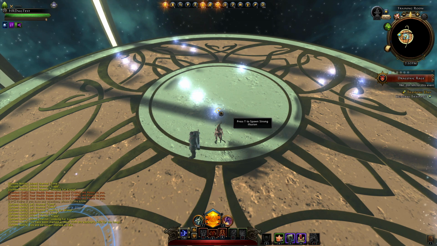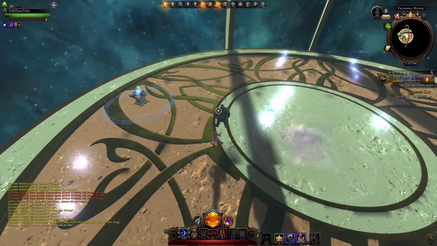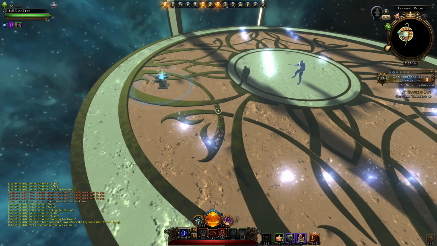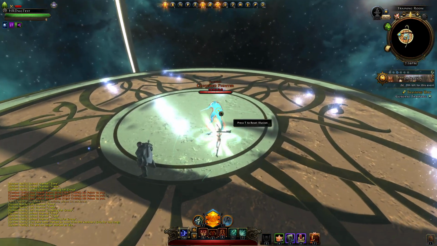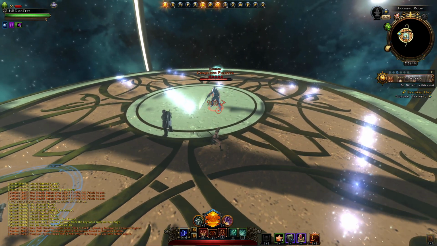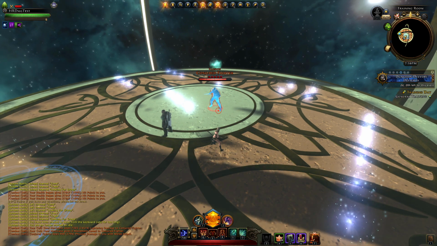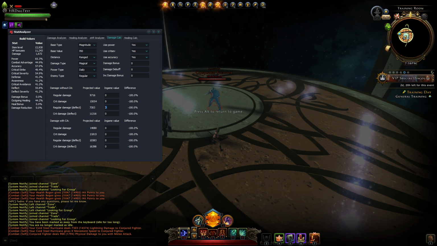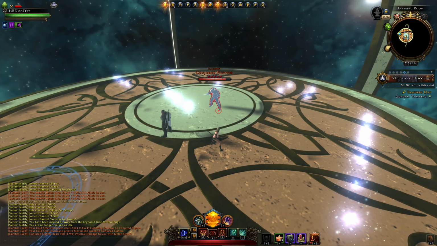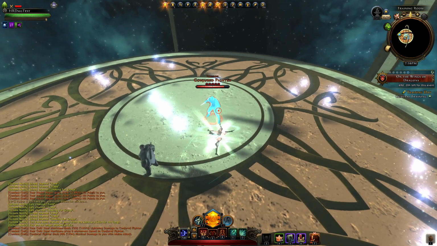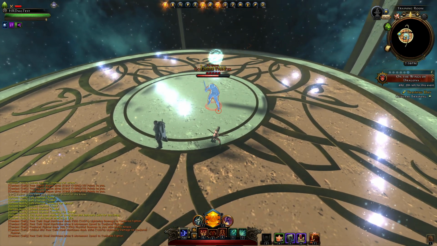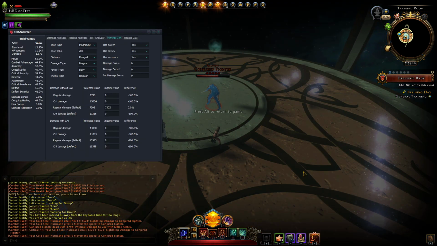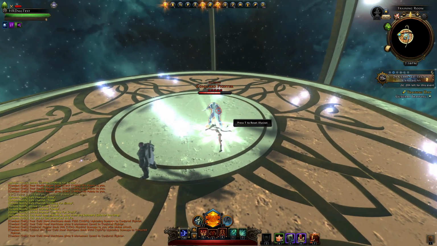So we're going to first do some damage without combat advantage. We have just an enemy here, max AP, to make sure that we don't lose any. And we can see that this is a deflected regular hit, so not a crit, of 7303. A regular deflected hit without combat advantage, 7303. That is perfect. If we do this again, we have a deflected crit of 8306. Which is not okay. We'll figure out what is going on there in a second.